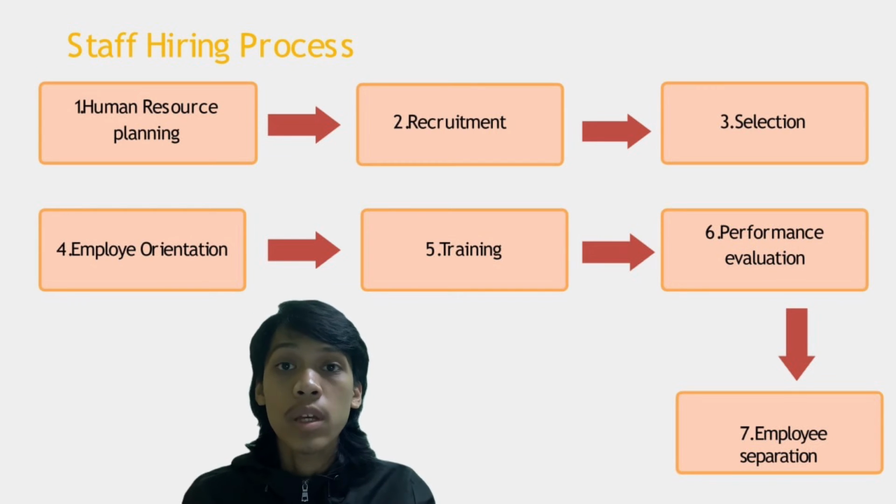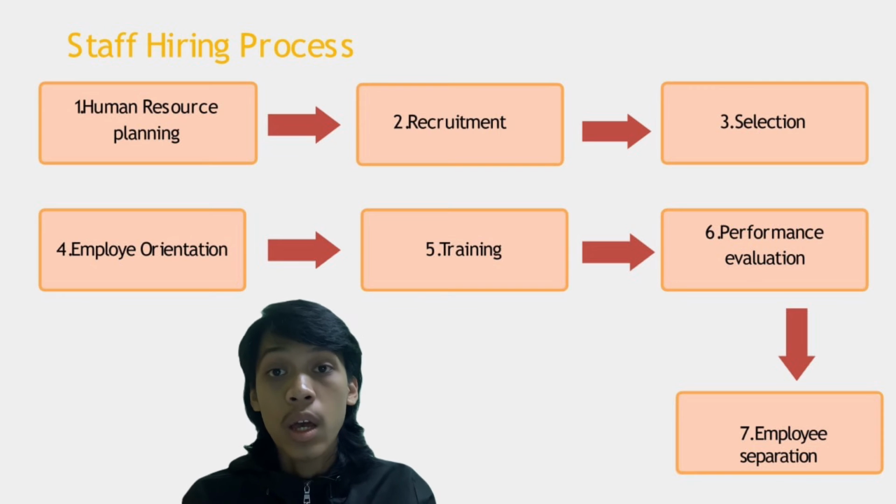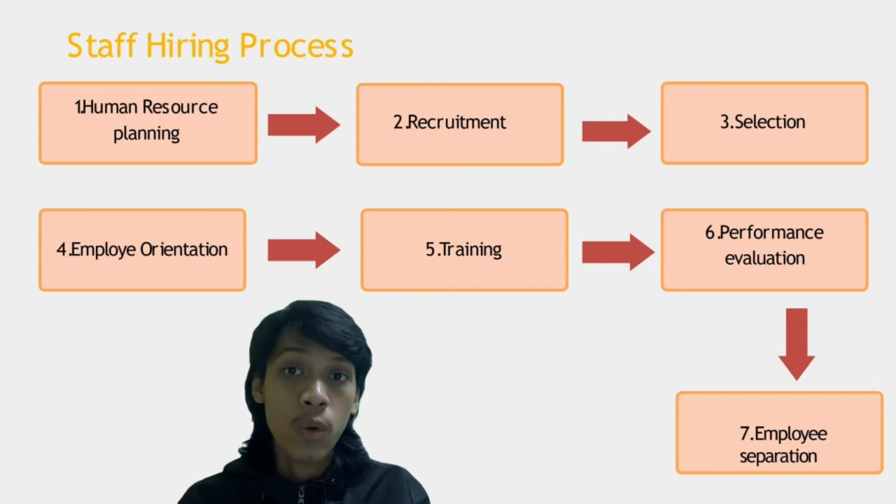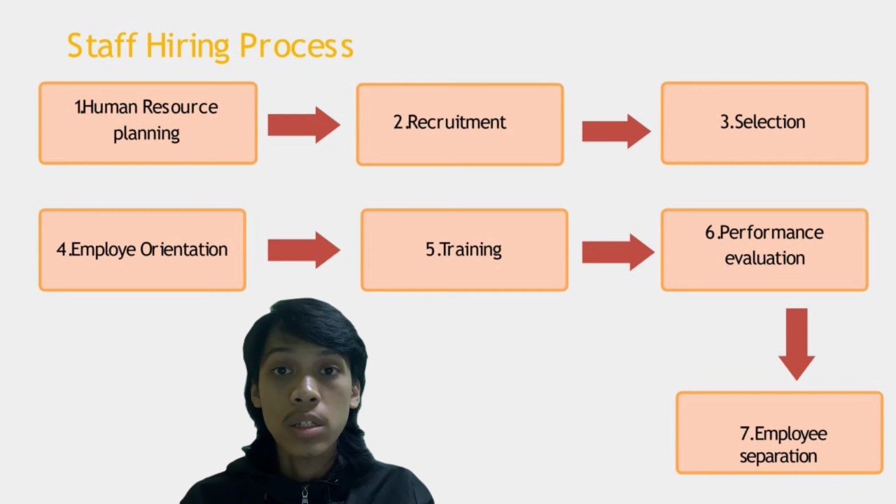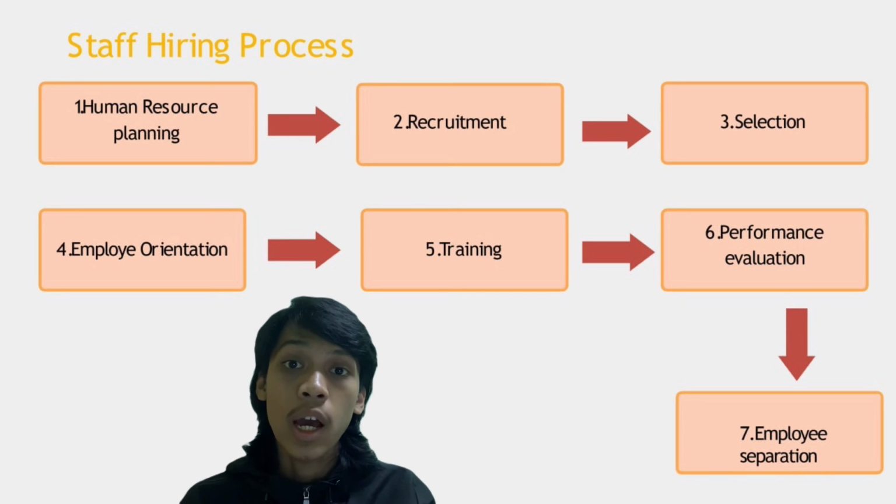The fourth step is employee orientation. Employee orientation is enabling new employees to adjust to the new workplace. The fifth step is training. Training is activities conducted by an organization to improve the current work performance of employees, thus enabling them to continue working with the organization. There are 2 types of training, which are on-the-job training and off-the-job training.